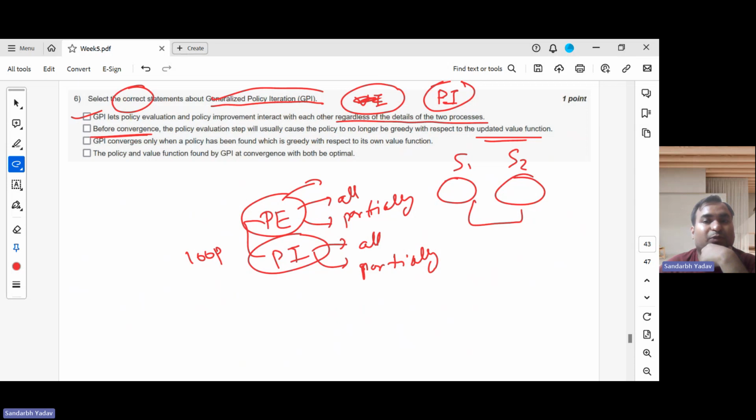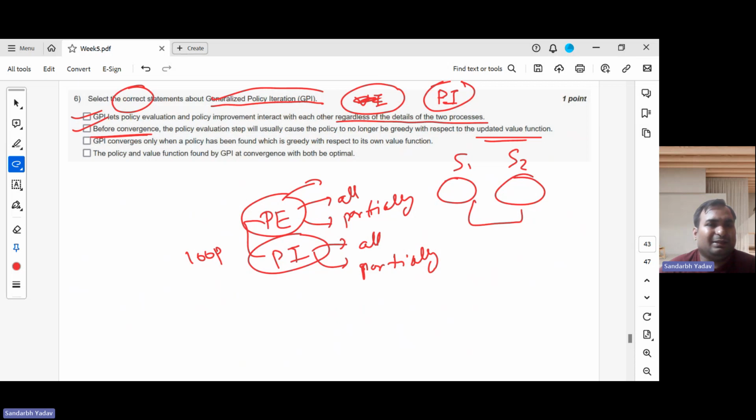And suppose in policy improvement, we improved on some other stage. So it is no longer greedy with the value function which is updated on these states. So it might happen. So this is also true. GPI converges only when a policy has been found which is greedy with respect to its own value function.